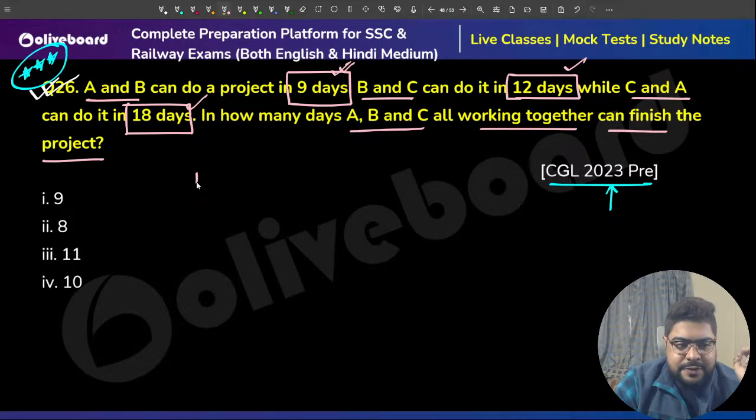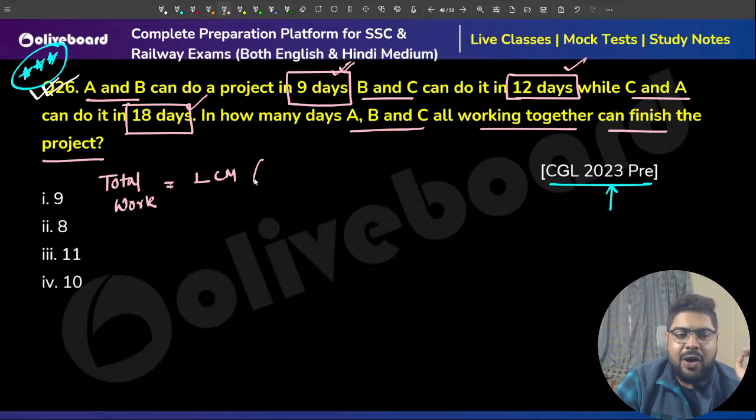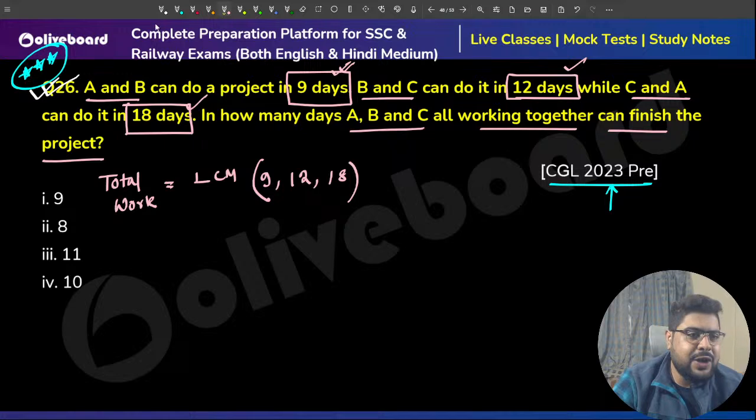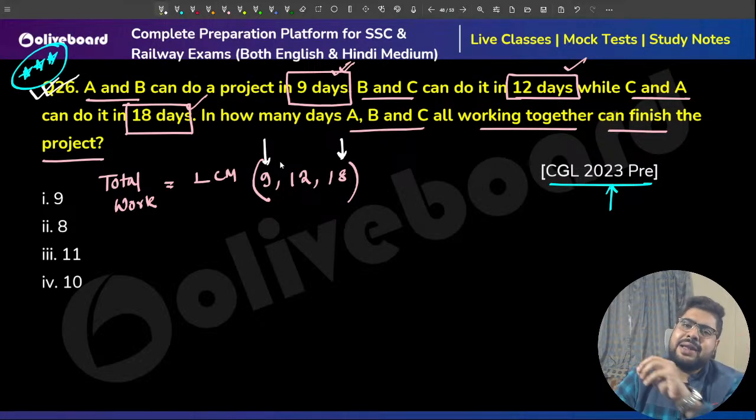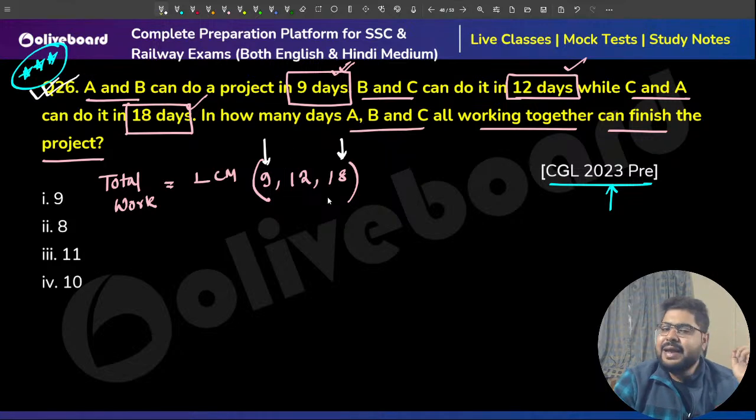Sir, first things first, take the LCM to figure out the total work. Total work will always be the LCM of the times. So the times are 9, 12, 18. Now again do smart work, sir. If you are taking 18, do not take 9. Why, sir? 18 itself has 9 in it. So I am simply calculating the LCM of 12 and 18.